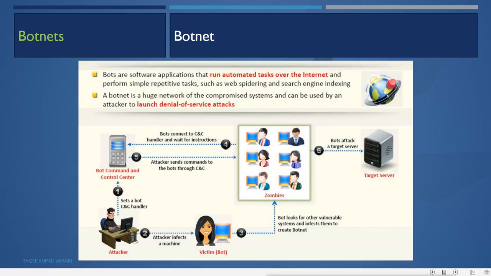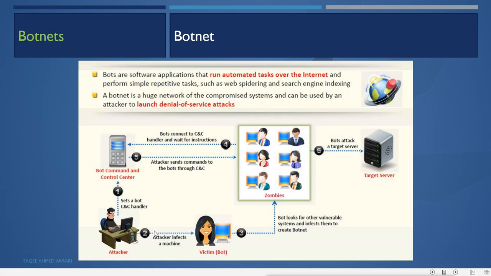And what they use is botnets. So what is a botnet? Bots are software applications that run automated tasks over the internet and perform simple repetitive tasks such as web spidering and search engine indexing. A botnet is a huge network of compromised systems and can be used by any attacker to launch a denial of service attack. So what happens in the system? First, the attacker sets up a bot command and control handler, and then the command and control center, which is the manager managing the botnets.